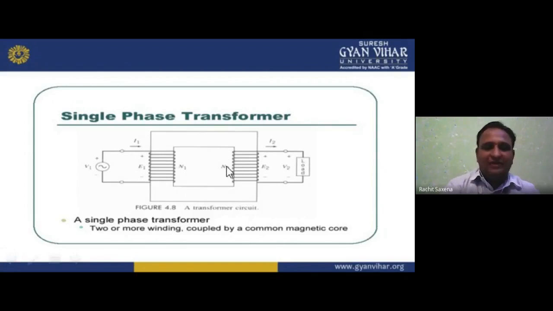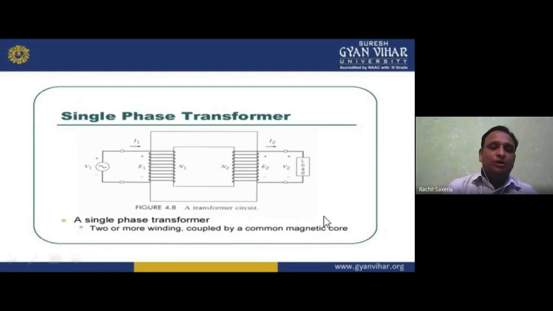So in a single phase transformer, the windings are magnetically coupled because the core is the same, but electrically separated. Magnetically coupled and electrically separated. Why is it so? Because we are giving the electrical supply to the primary side and taking the supply out from the secondary side, that is, we are connecting the load. So there are two or more windings coupled by a common magnetic core.